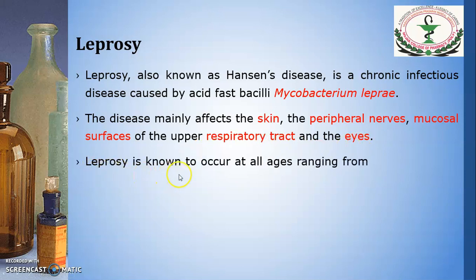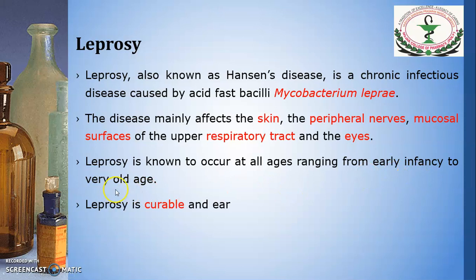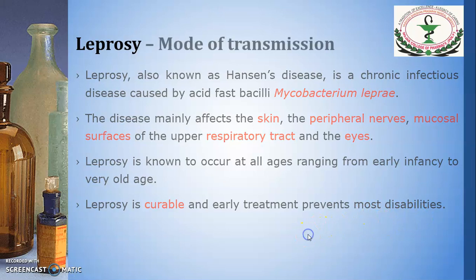Leprosy is known to occur at all ages ranging from early infancy to the very old age. Leprosy is completely curable and early treatment prevents most of the disabilities caused by leprosy.